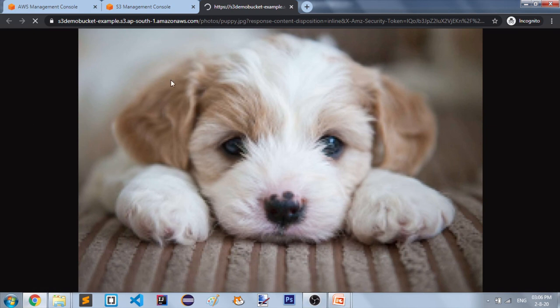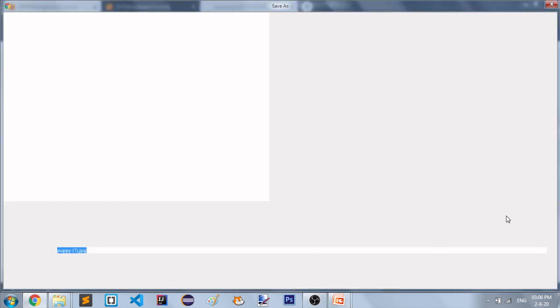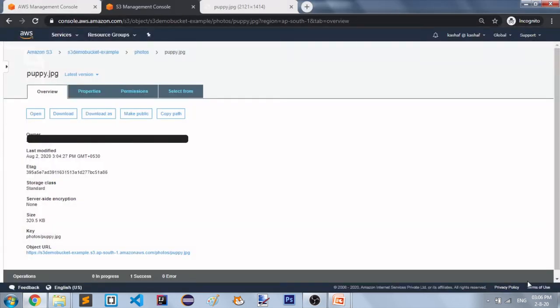Now you can see this file which we uploaded. You can get this file, and if you want to download it, you can click on the download button and it will get downloaded. Now we have already seen how we can create a bucket, how we can create an object, and how we can retrieve the object. This is nothing but our hands-on.